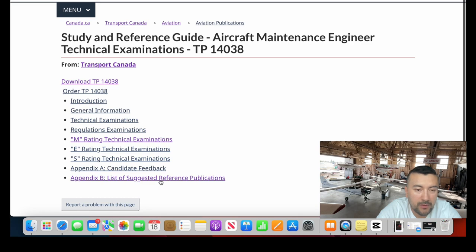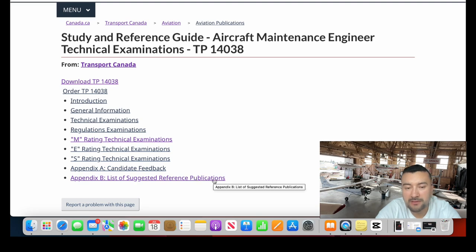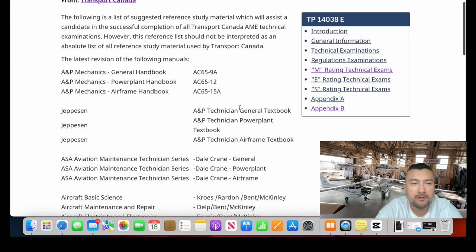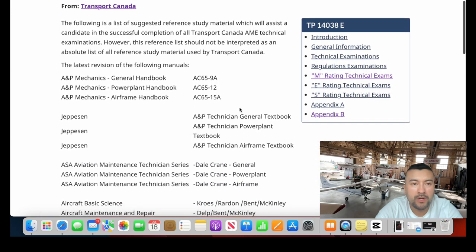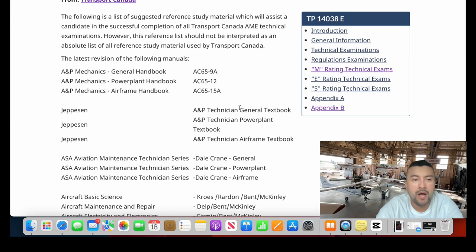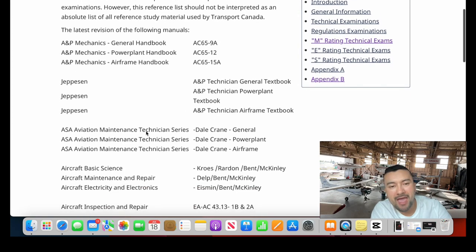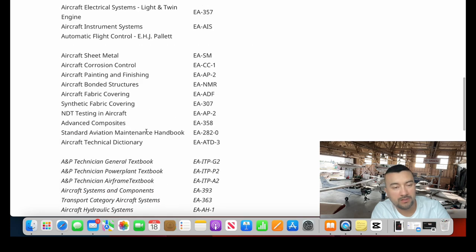On the other hand, we have here, for example, in Appendix B, the list of suggested reference publications. So when we go there, we are going to find what you should read in order to pass the examinations, but it's really difficult, and I don't think that somebody can read everything in detail of all these documents.